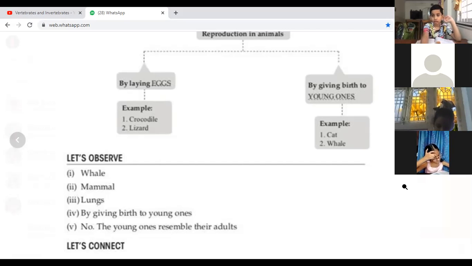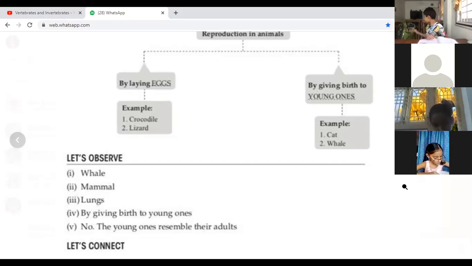Now, those who have joined late, we are doing page number 103. Let's recall. Ma'am, fifth one we should write no. After that we should write the young ones resemble their adults.